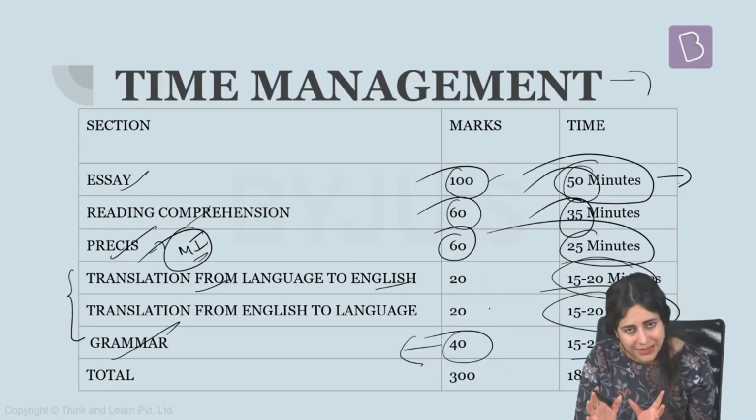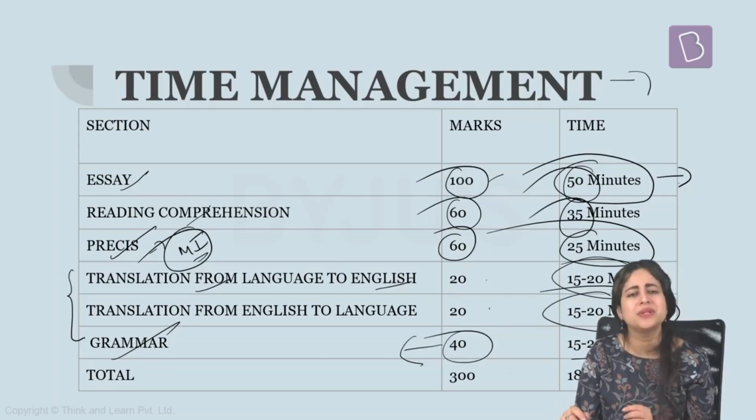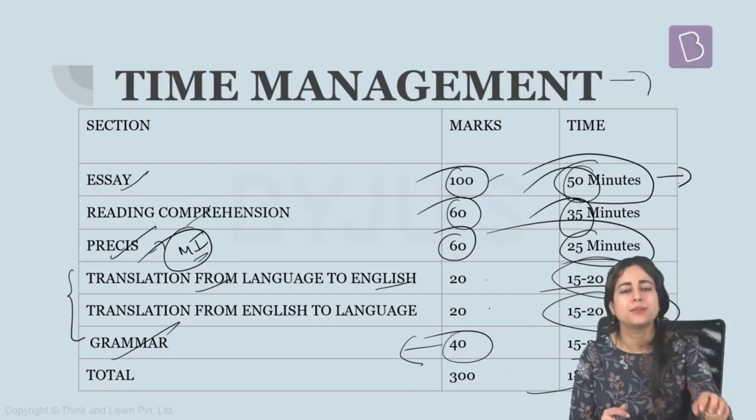Ideally, it doesn't take more than 10 or 11 minutes. But since vernacular language is something that you don't really practice every day, maybe it takes you around 20 minutes, but try not more than that. All in all, this should be the total time allotted to the compulsory English language paper. With this, we come to